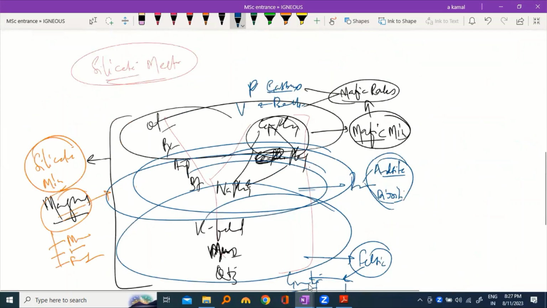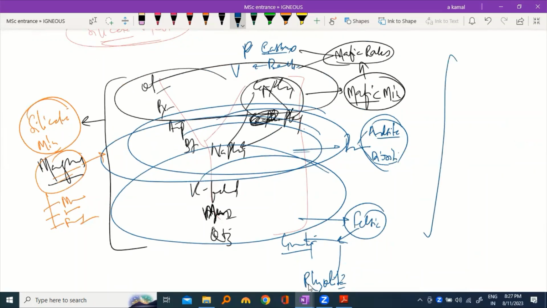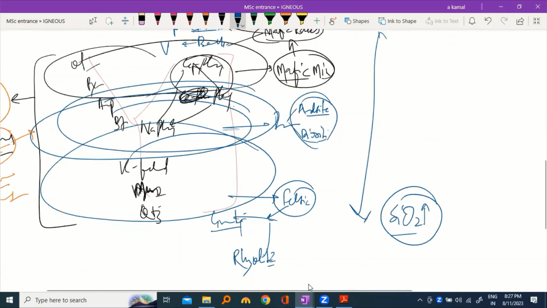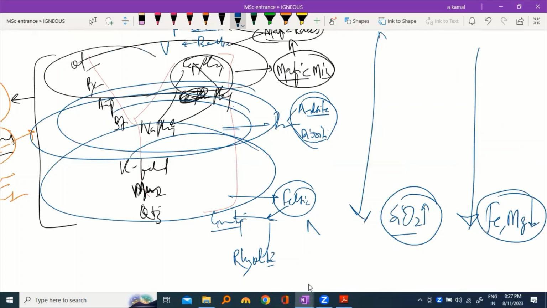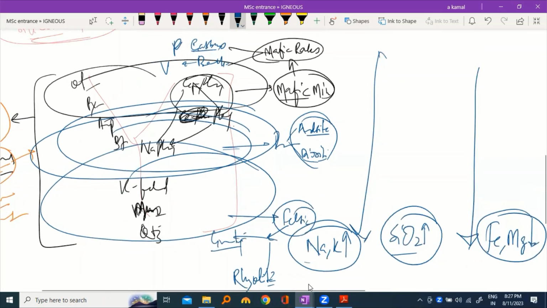So as you move down from top to bottom in the Bowen reaction series, you are basically increasing in silica content. Your silica content increases as you go down, your iron magnesium content decreases, and your sodium and potassium content increases. So what does this imply?